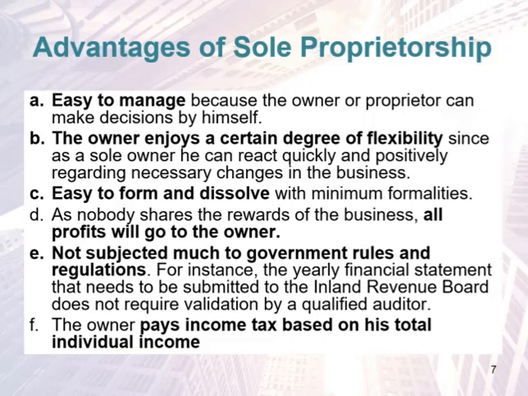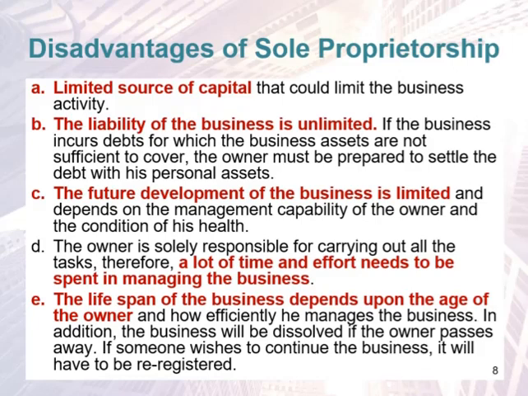And as nobody shares the rewards of the business, all profits will go to the owner, and it is not subjected much to government rules and regulations. For instance, the yearly financial statement does not require validation by a qualified auditor. If it is a Sendirian Berhad company, they have to hire a qualified auditor to verify the financial statement. And the owner pays income tax based on his total individual income. If income drops, then the owner pays less, and if the income or revenue increases, then more tax he has to pay.